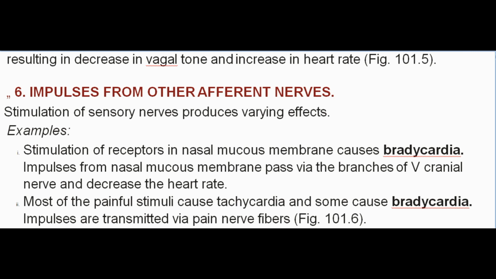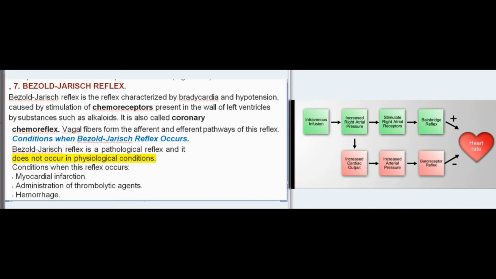7. Bezold-Jarisch reflex. Bezold-Jarisch reflex is the reflex characterized by bradycardia and hypotension, caused by stimulation of chemoreceptors present in the wall of left ventricle by substances such as alkaloids. It is also called coronary chemoreflex. Vagal fibers form the afferent and efferent pathways of this reflex. Conditions when Bezold-Jarisch reflex occurs. Bezold-Jarisch reflex is a pathological reflex and it does not occur in physiological conditions. Conditions when this reflex occurs: myocardial infarction, administration of thrombolytic agents, hemorrhage, aortic stenosis, syncope.